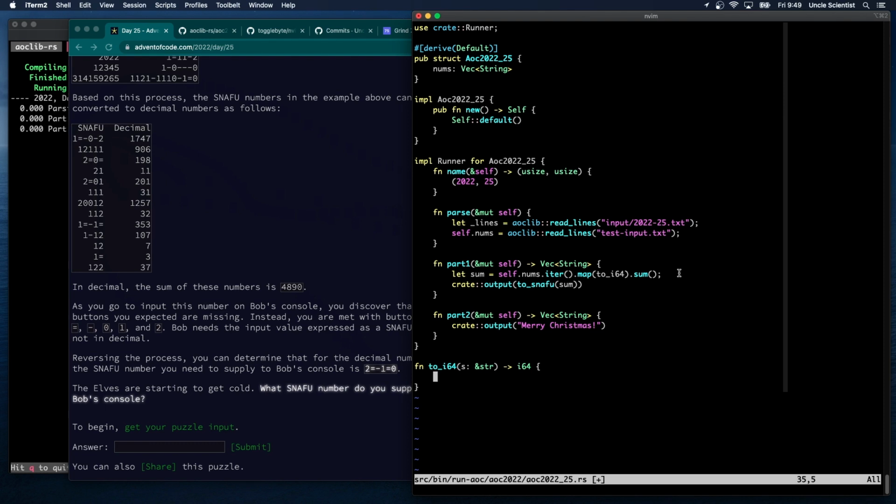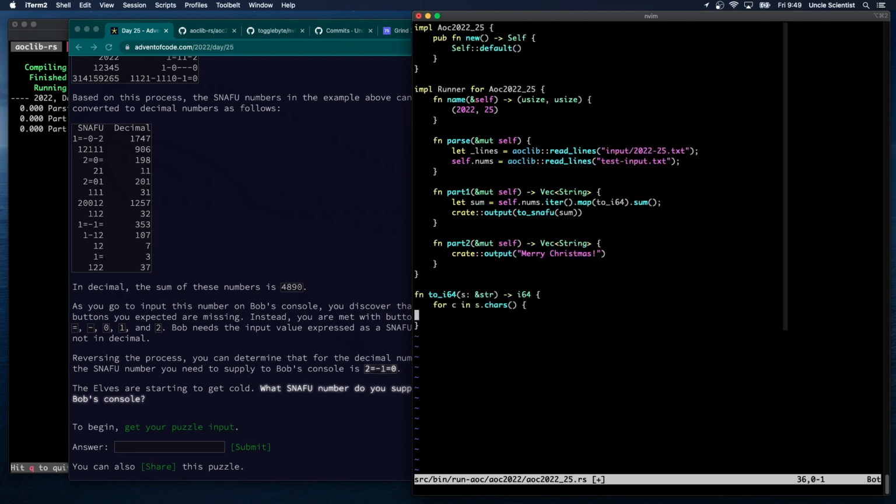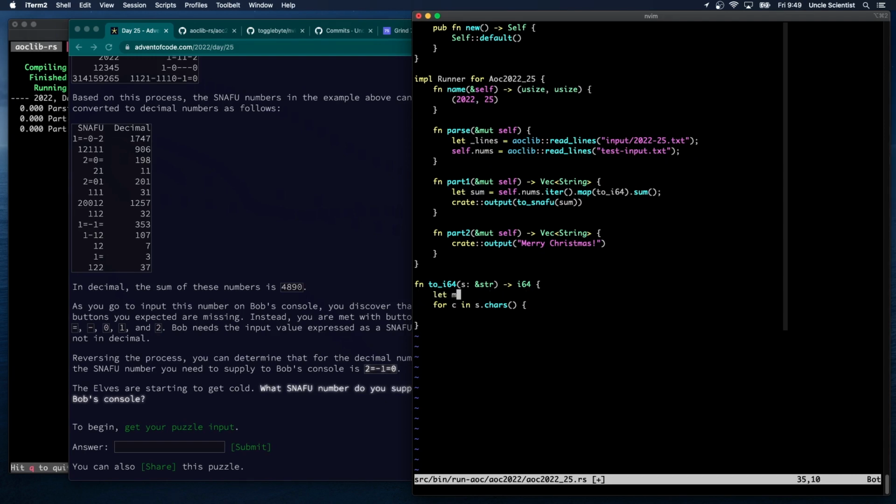So if we want to convert it to a number, we're going to walk the characters in the string, right? And we're basically going to just multiply by 5 and add up what we need to do. So let mut result equals 0. Match c.